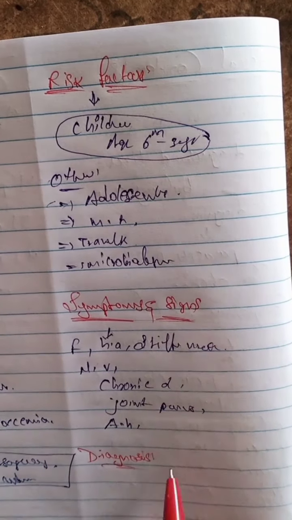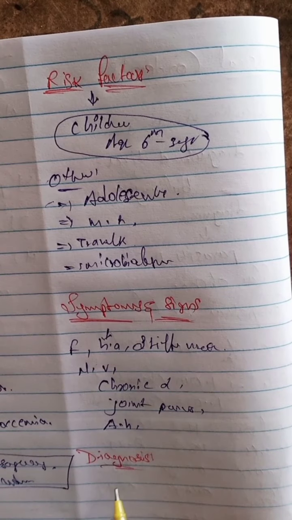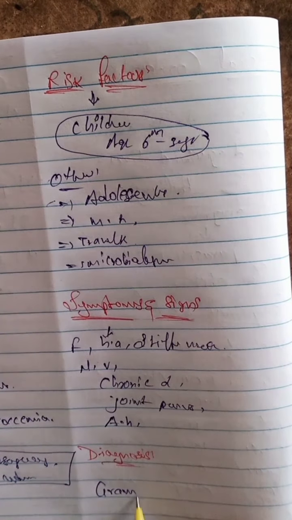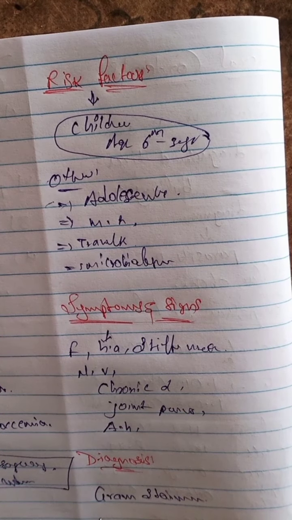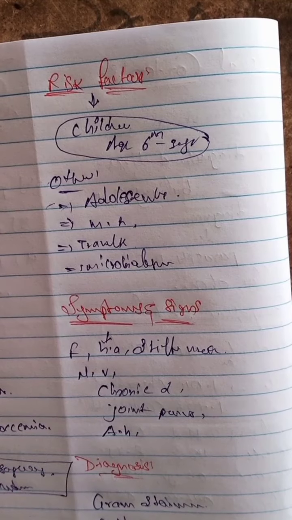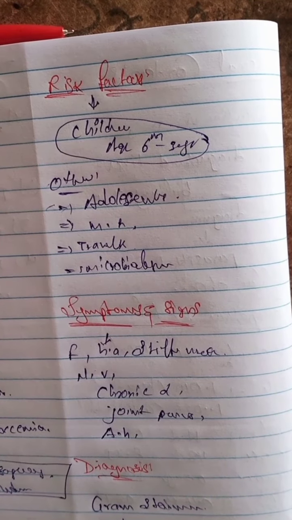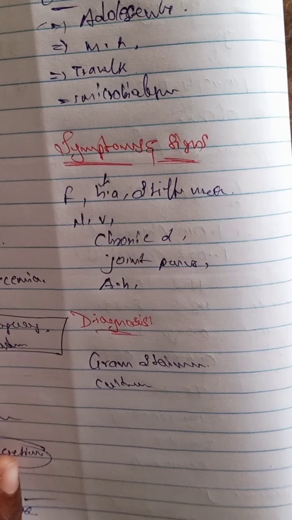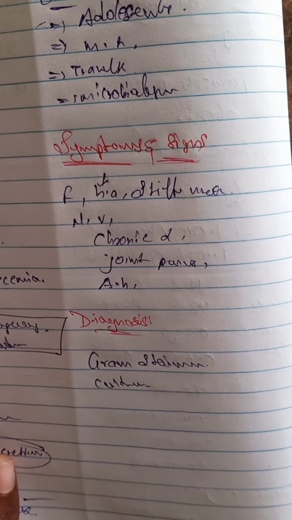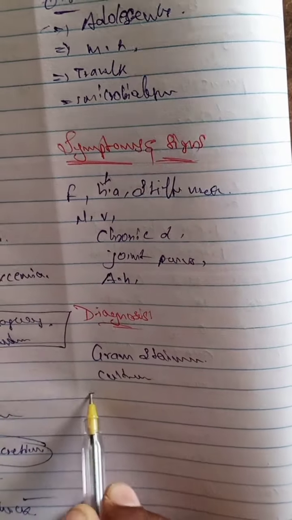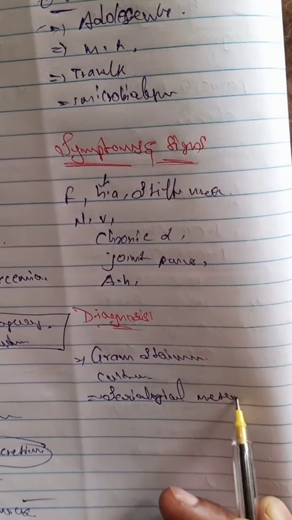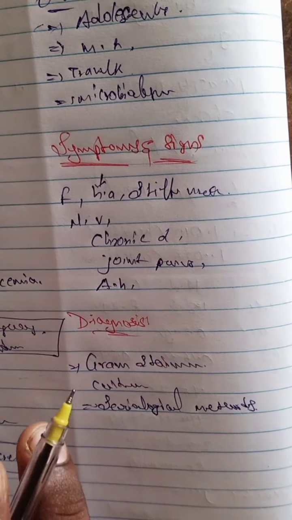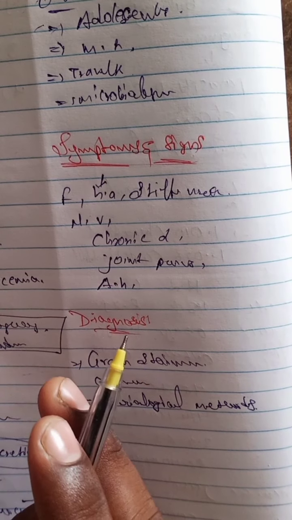So it is identified by gram stain and cultures, using the gram staining method. And the next one, cultures also, using cultures to identify the gram negative cocci. Not only with gram staining and cultures, it is determined by serological methods also.